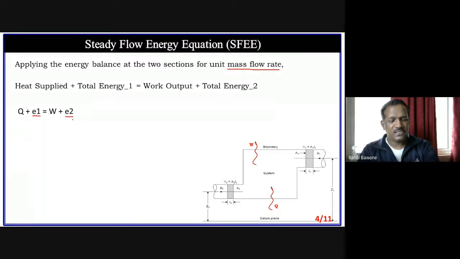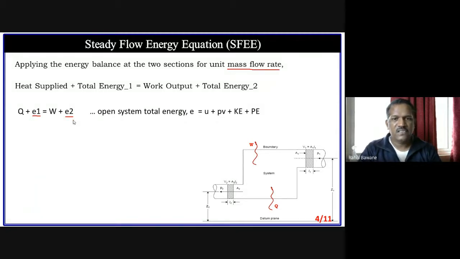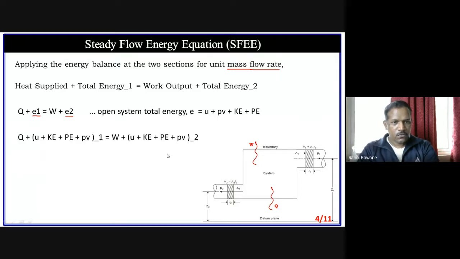Now in the previous videos, we found that for an open system, we have to consider internal energy, flow energy, kinetic energy, and potential energy as the total energy. Why flow energy? Because mass is actually flowing through the system. If it is a closed system, then flow energy will not be there. In that case, there will be only internal energy, kinetic energy, and potential energy. So we will put this notation for intake and for outlet.